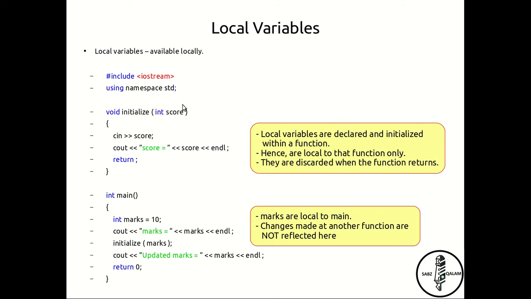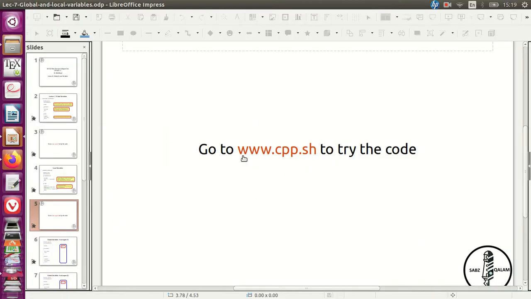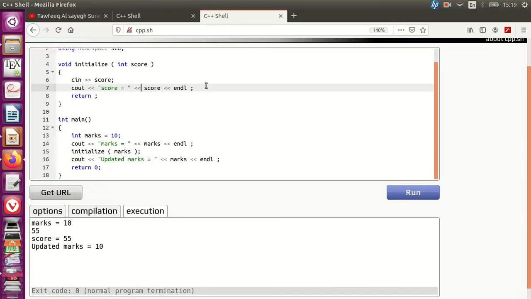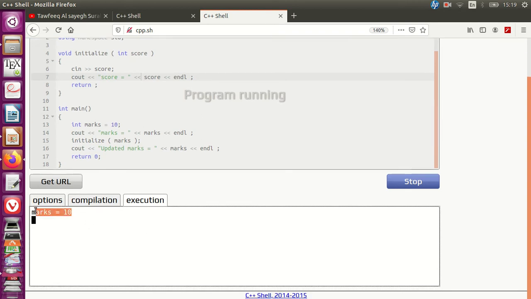so it's going to survive as long as this function survives. At the same time, here we see marks again is declared within the scope of the main function. So again, marks this time are local to the main and they are not global. So if I again go to cpp.shell and just see how this function really works, here I am compiling the function. We see that marks have been printed as 10.